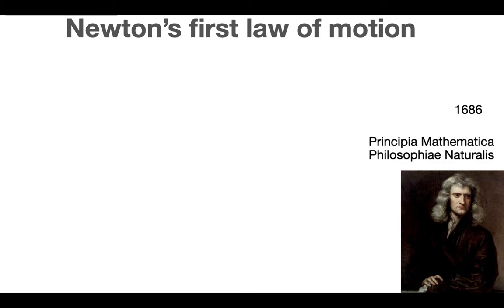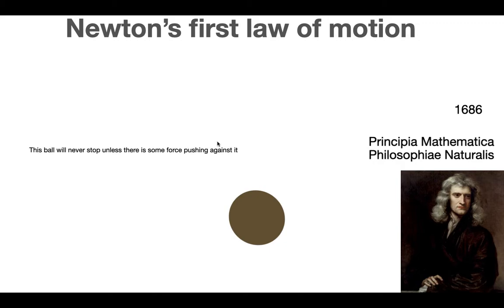And so I'm going to first be talking about Newton's first law. So Newton's first law says that if you kick a ball, it should go on forever unless there is a force preventing it from doing so. And so if you do that right now, kick a ball, and let's say that it doesn't hit any object, then you will still see that it's stopping. And that's because there is still a force that's pushing. Have you guessed it? Well, it's friction and air resistance. And so air resistance is the resistance of the air, and friction is the resistance of a surface.